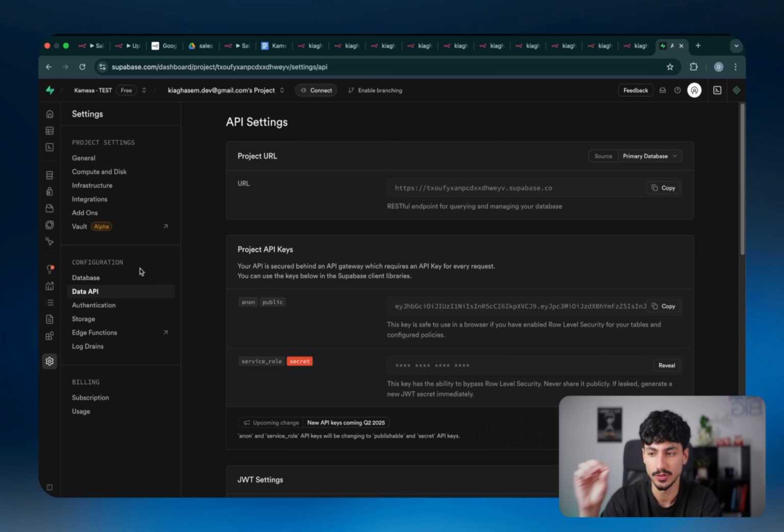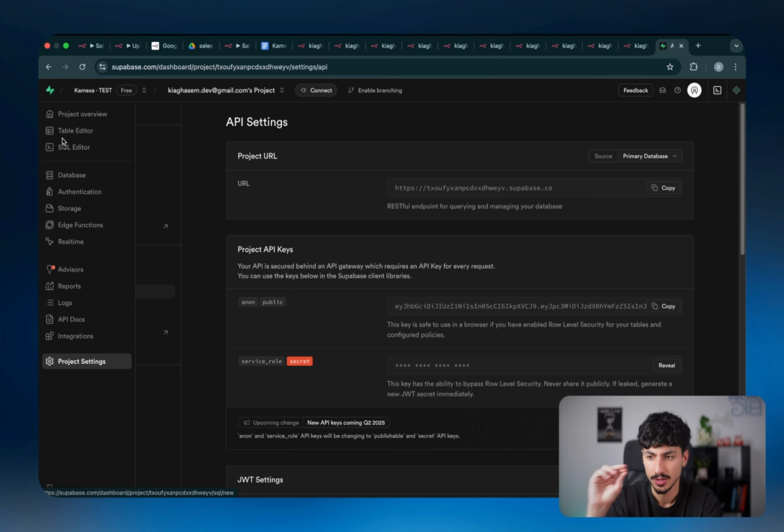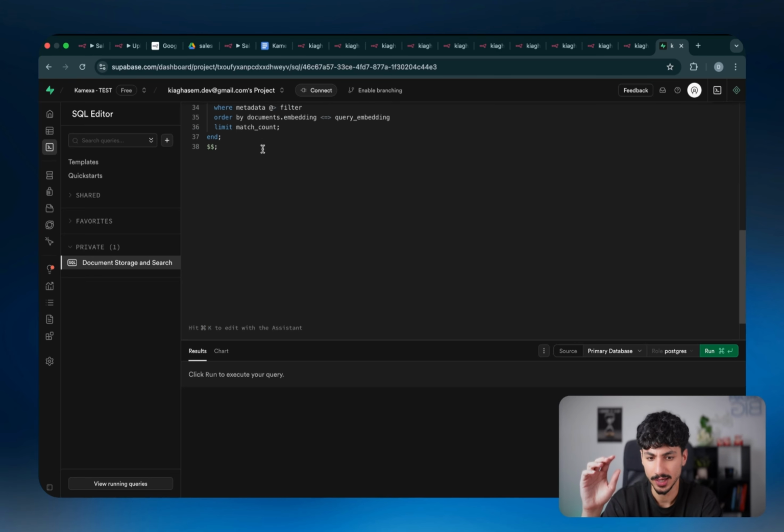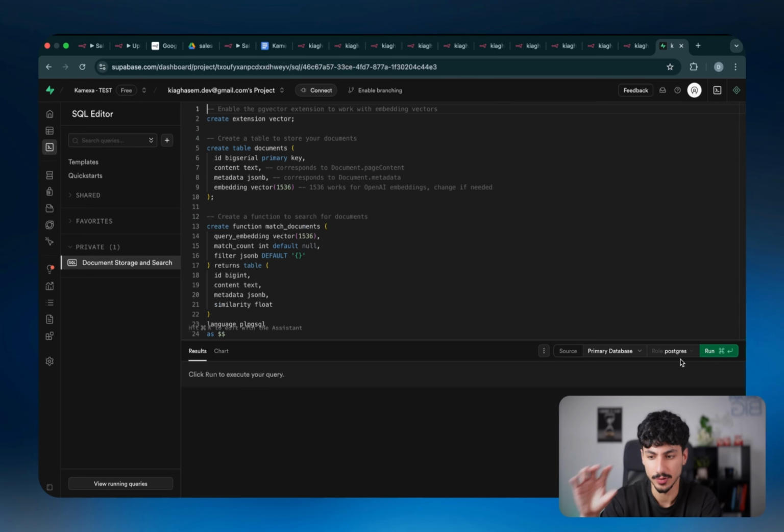So then before you can move on, you also have to do one more thing. That's going to the SQL editor. Once you're inside there, you want to put in this bit of code and click on run. And then once you click on run, it should come up with something like no rows found or something like that. And if it does, then you're ready to go. And don't worry, I'm going to give you guys access to this code inside the free Skool community as well. So you guys can literally just copy this and paste it in here and be ready to go in maybe a minute or two.